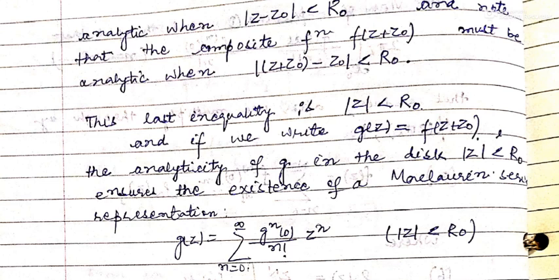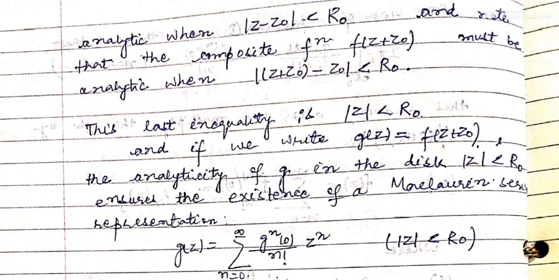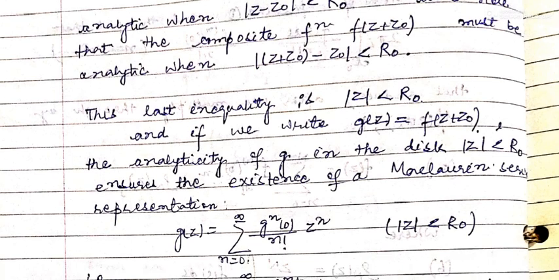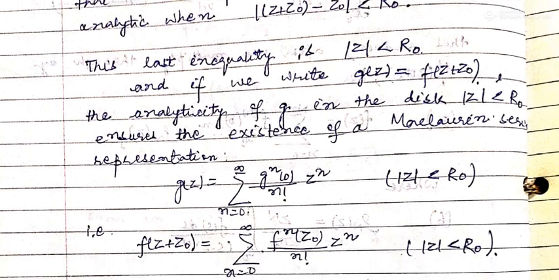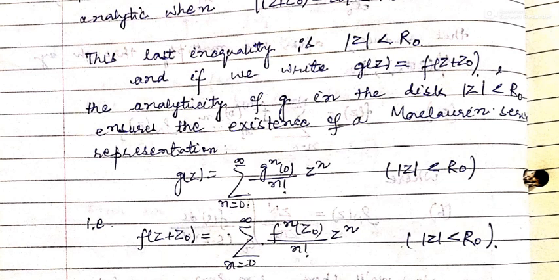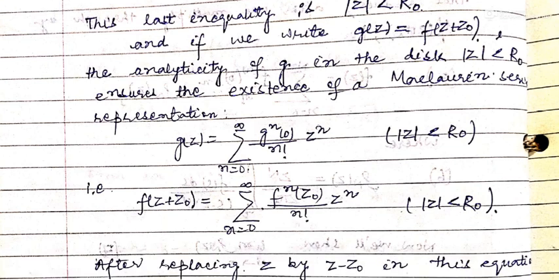If we write g(z) as f(z plus z0), mod z less than R0 is equivalent to mod of z plus z0 minus z0 less than R0. And f(z plus z0) is analytic in mod z plus z0 minus z0 less than R0. So analyticity of g in the disk mod z less than R0 ensures the existence of this representation: g(z) is equal to sigma g^(n)(0) upon factorial n z power n, where mod z is less than R0.